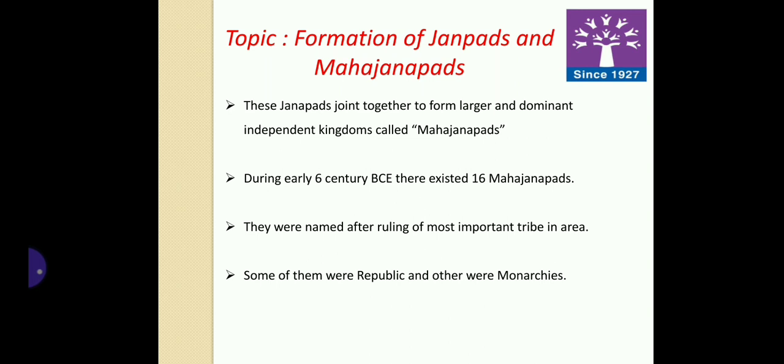At that time, there prevailed 16 Mahajanapadas. These Mahajanapadas were named after the most important tribe which prevailed in that area. And the type of governance which was there was republican or monarchical. We'll discuss this further.